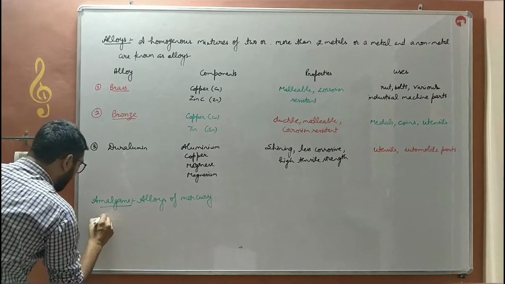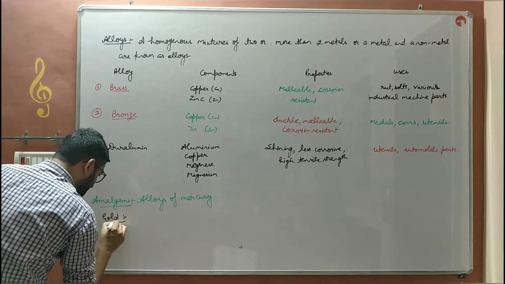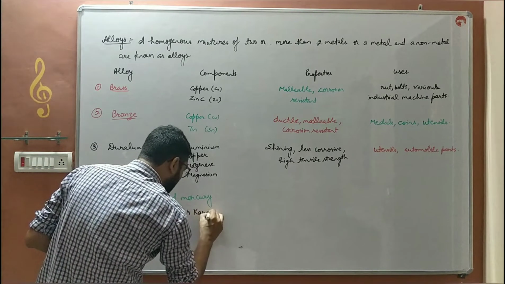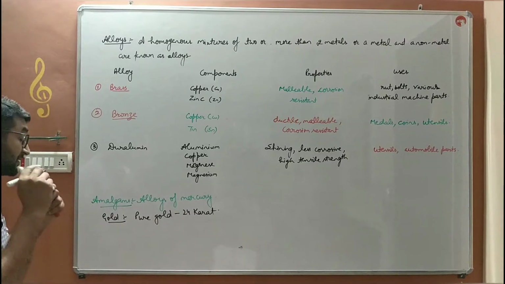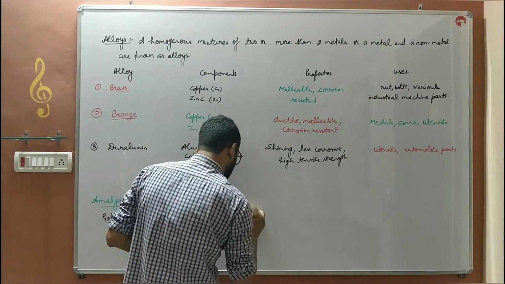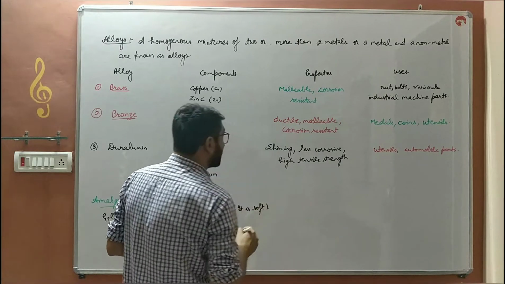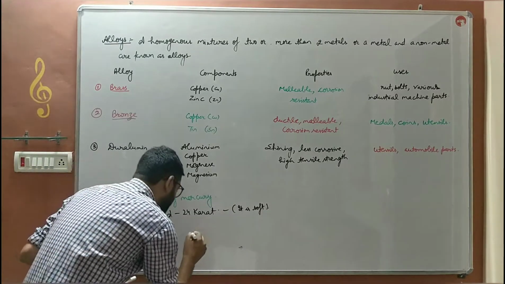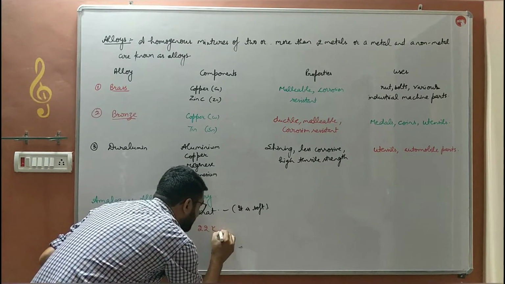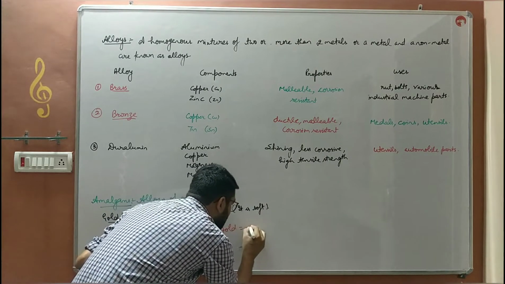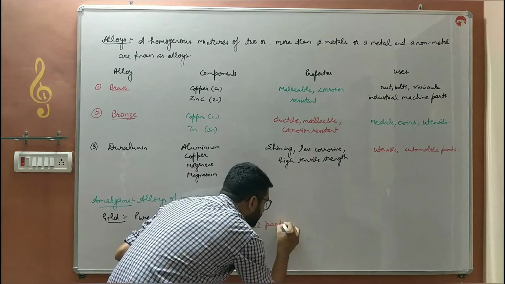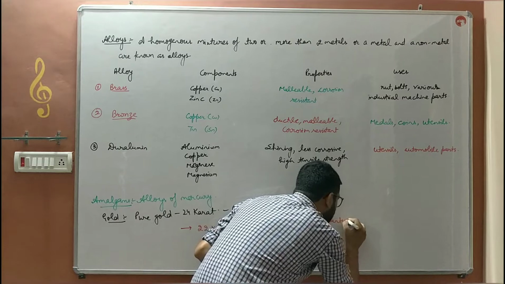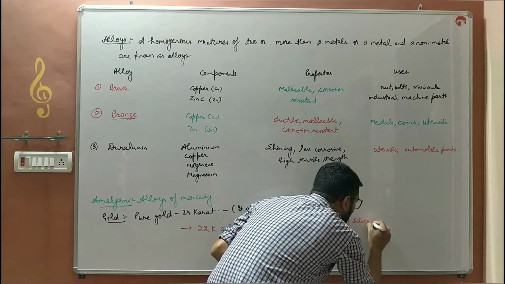Next, the alloy of gold. Pure gold is 24 carat, but it is soft. It is breakable. It will break very easily. So what we do, we make an alloy. We'll create 22 karat gold. How? We'll take 22 parts of gold and add 2 parts of silver or copper to it.